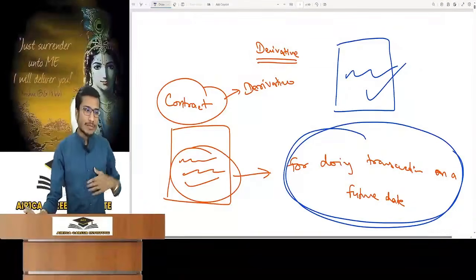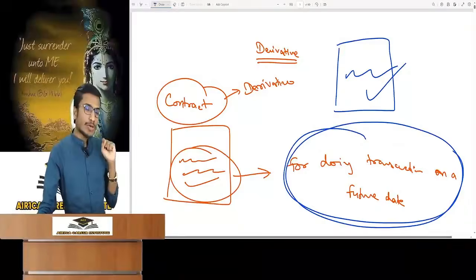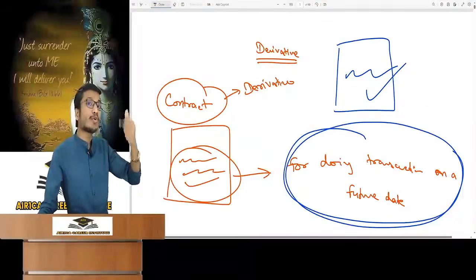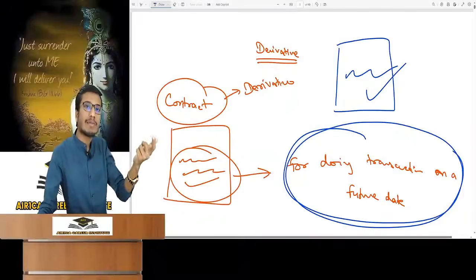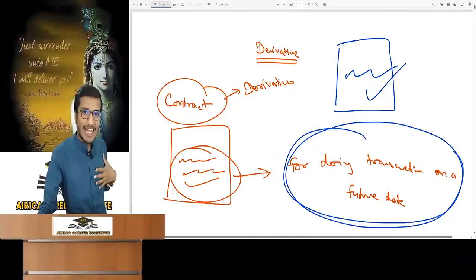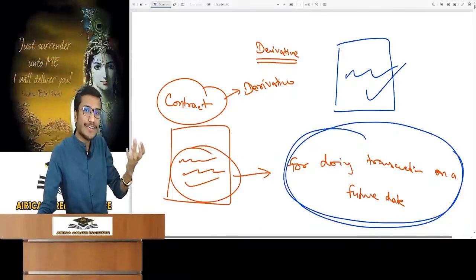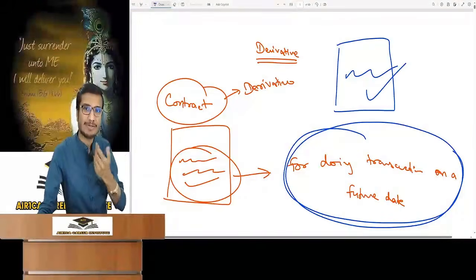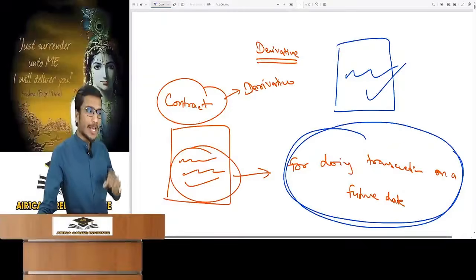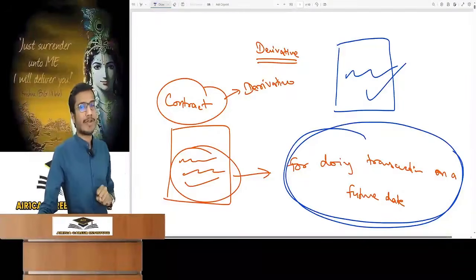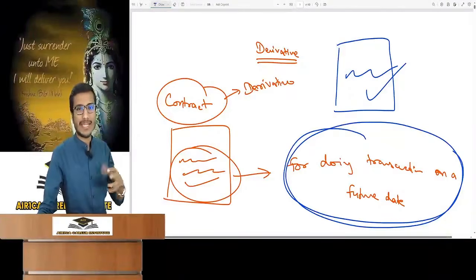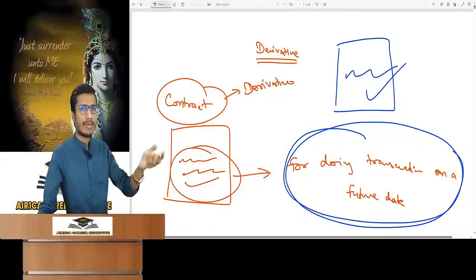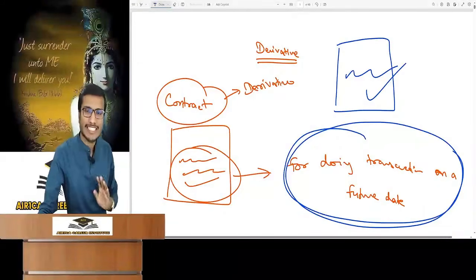Suppose I like that property a lot. Why? Because I feel that after 6 months the value of this property can be rupees 2 crores and today it is available for only 1 crore. So I become greedy that if I buy it for 1 crore, then after 6 months its price will become 2 crores and I will earn profit after selling it in the market. So I went to the concerned party and told him that, brother, I really like your property and therefore I would like to buy it from you. He said, okay, take the property and give me 1 crore today.